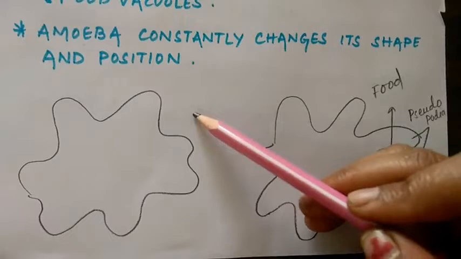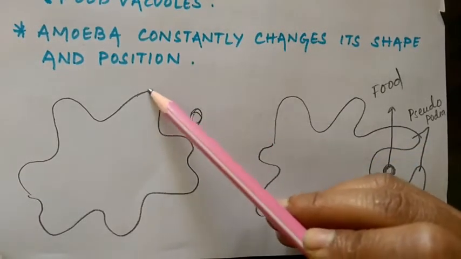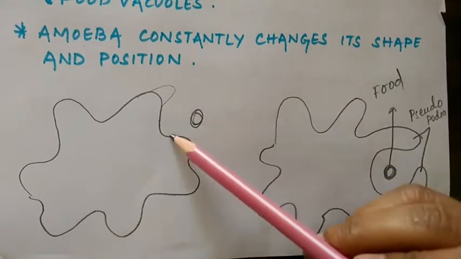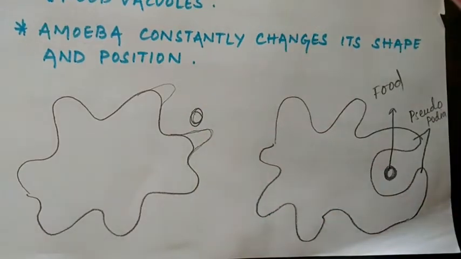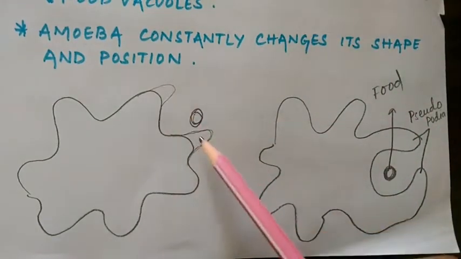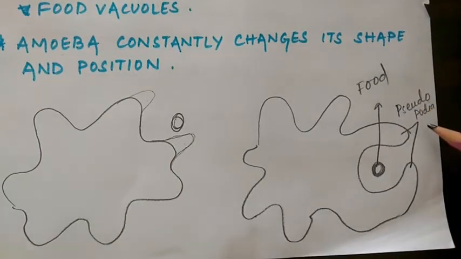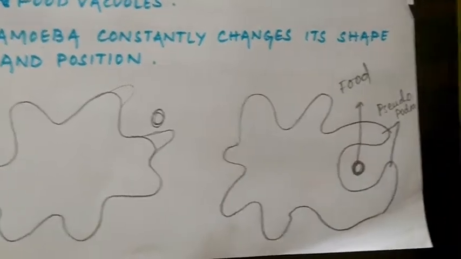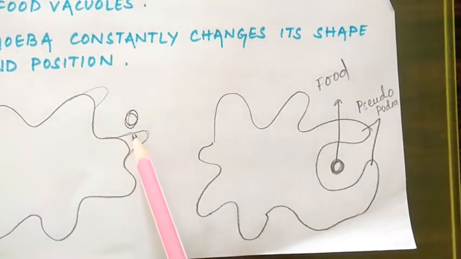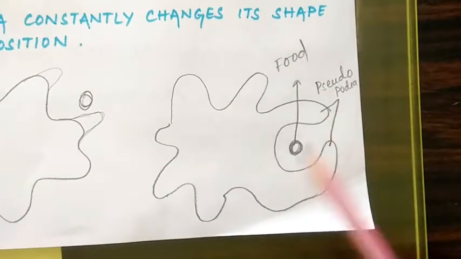Now when it finds its food, what happens? It pushes out one or more finger-like projections from its body. This finger-like projection is called pseudopodia or false feet, because it is not permanent. Now you can see the finger-like projection slowly comes out around the food.